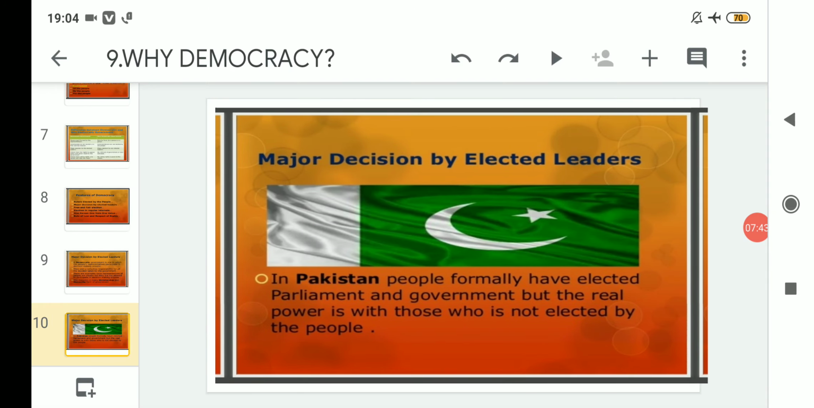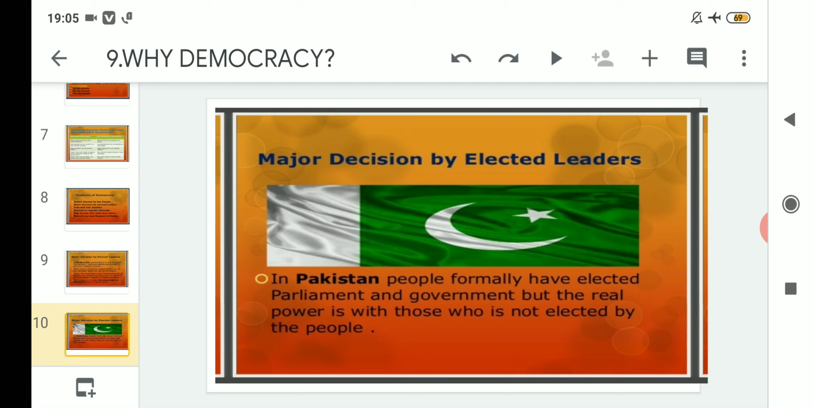Major decision by elected leaders, as I have said, with the example of Pakistan. In Pakistan, people formally had an elected parliament and government, but the real power is with those who are not elected by the people. So let us try to understand what is actually done there.